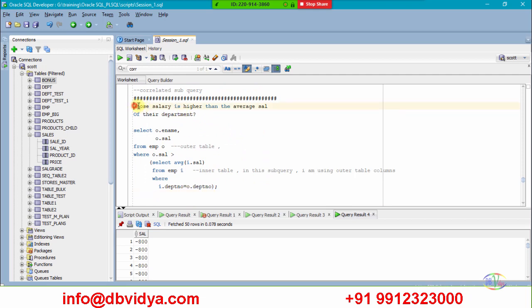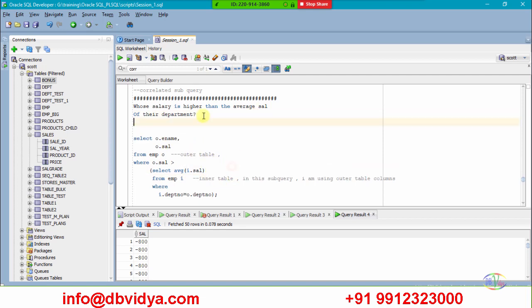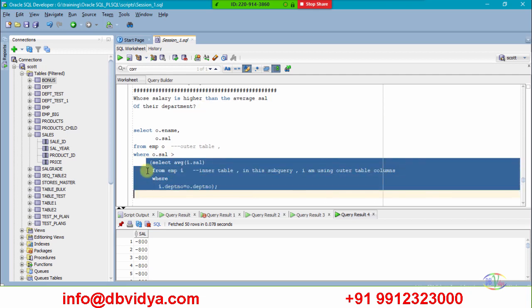Just read this statement: whose salary is higher than the average salary of their department. If it is only average salary, then it is fine. But what I am asking is the average salary of their department members. The only difference between subquery and correlated query is, a subquery you can run as is, but here I cannot run the subquery like this. It will throw an error.